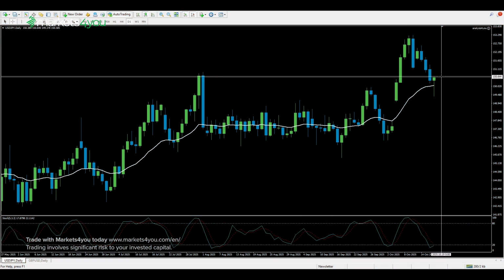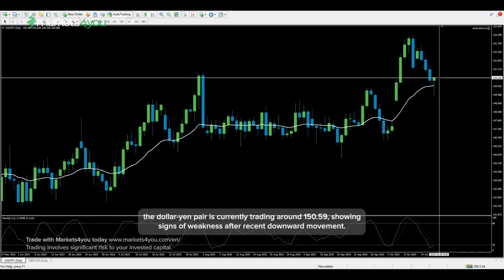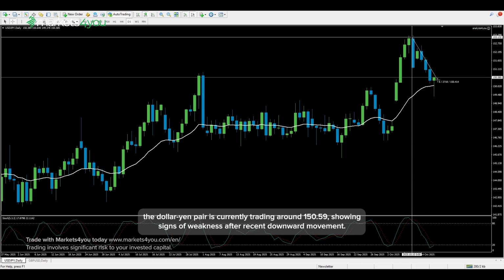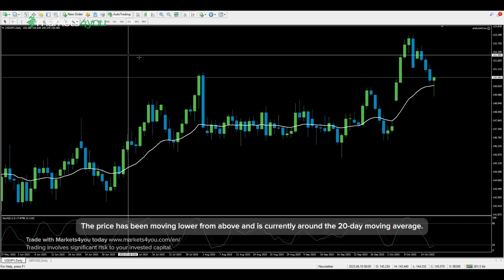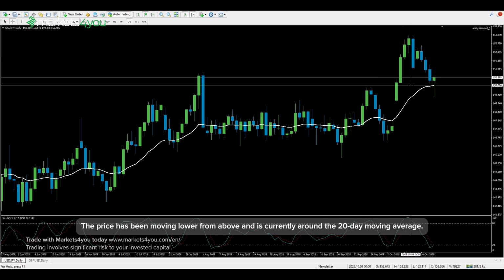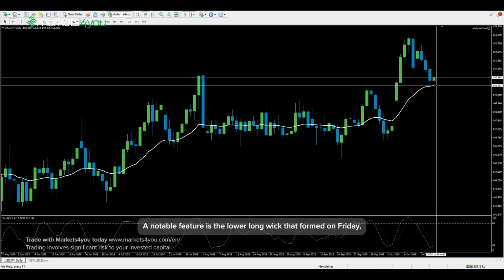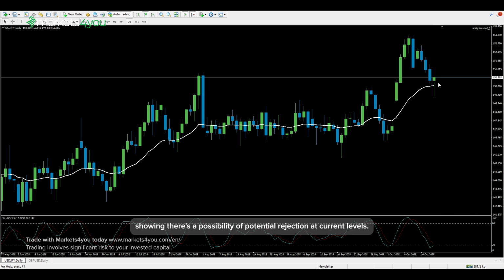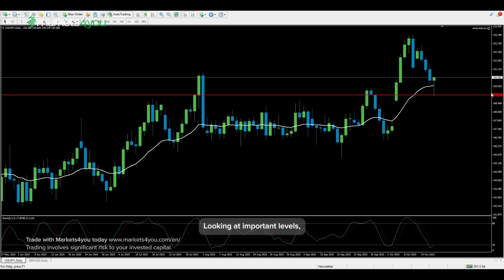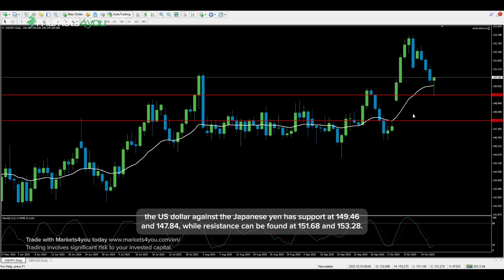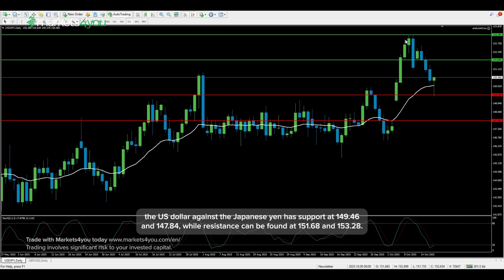Looking at the daily chart, the dollar-yen pair is currently trading around 150.59, showing signs of weakness after recent downward movement. The price has been moving lower from above and is currently around the 20-day moving average. A notable feature is the lower long wick that formed on Friday, showing there's a possibility of potential rejection at current levels. Looking at important levels, the US dollar against the Japanese yen has support at 149.46 and 147.84, while resistance can be found at 151.68 and 153.28.